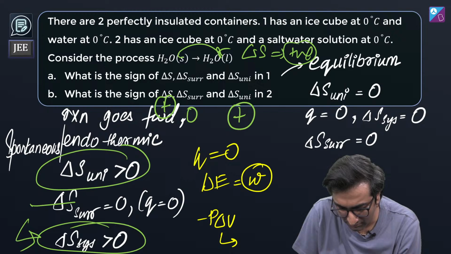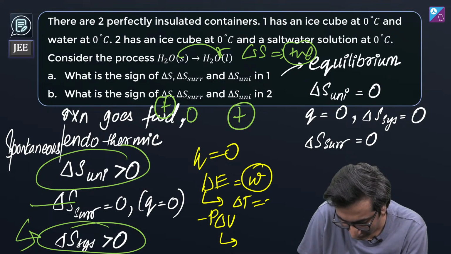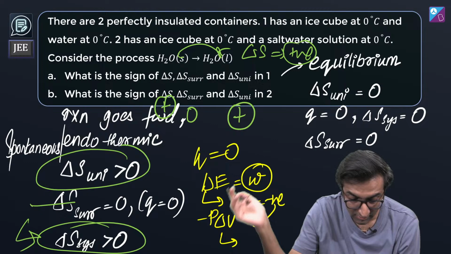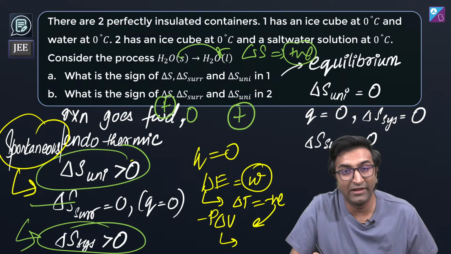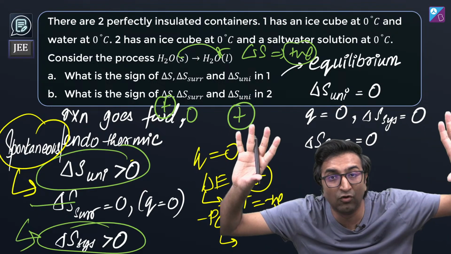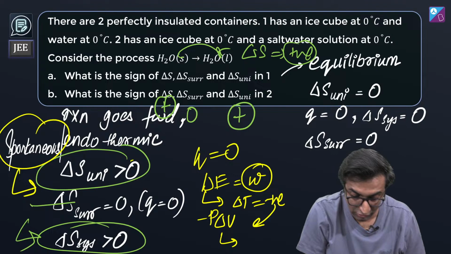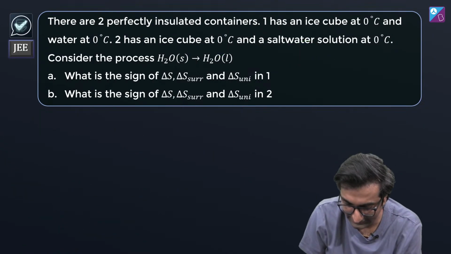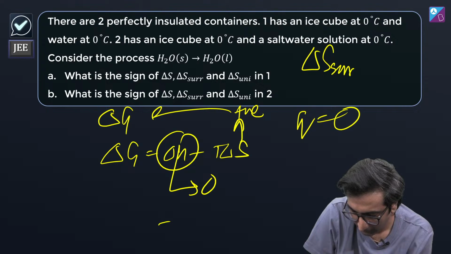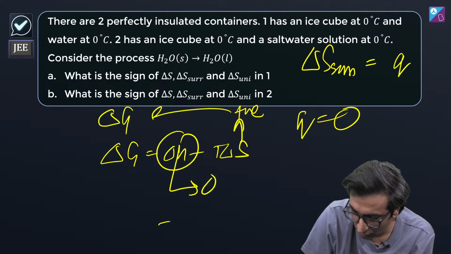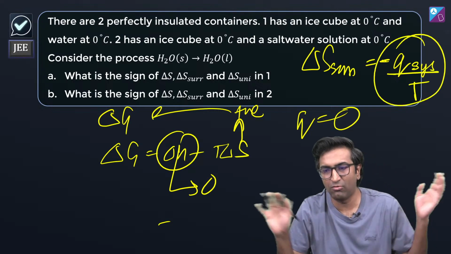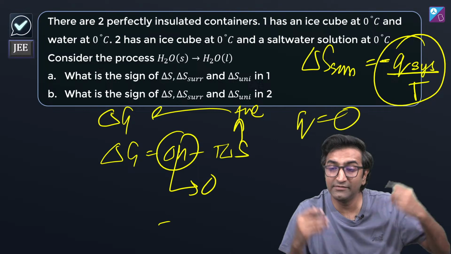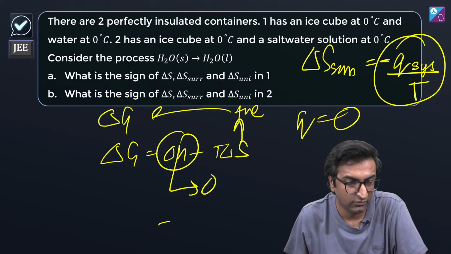Now delta V of a liquid is going to be more, right? And yet delta T is going to be negative to make this work. Anyway, the main idea, the simple idea ये है कि ये spontaneous process है. Hence delta S universe must be greater than 0. But Q is 0, so delta S surrounding is 0. Because delta S surrounding is always negative Q of system by T. Okay, it doesn't care about anything else. It is just this. ठीक है? Cool. श्लोक, better?